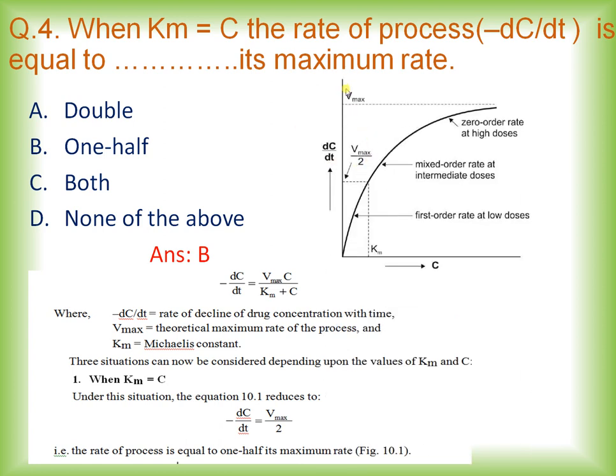From this graph you can easily understand. When Km is equal to C, you will find that Vmax reduces to its half, that is Vmax by 2. It means when Km is equal to C, it will show a mixed order rate at intermediate doses.